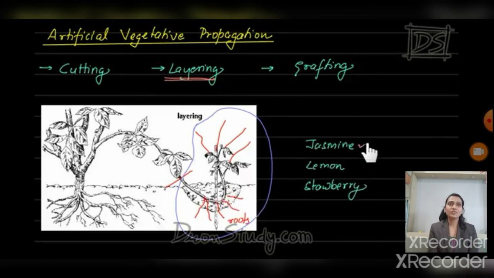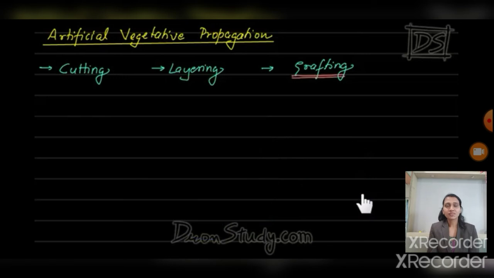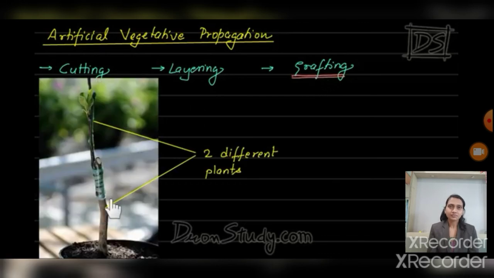Jasmine, lemon and strawberry plants are also reproduced by the layering method. And the last one is grafting. It is a very simple and very interesting way of artificial vegetative propagation. Take 2 different kinds of plants, cut the stems of these 2 plants in a slanting position, fit them onto one another and tie them very tightly.